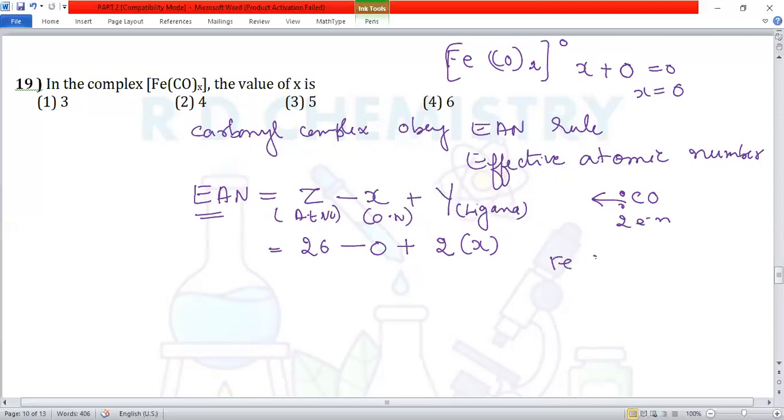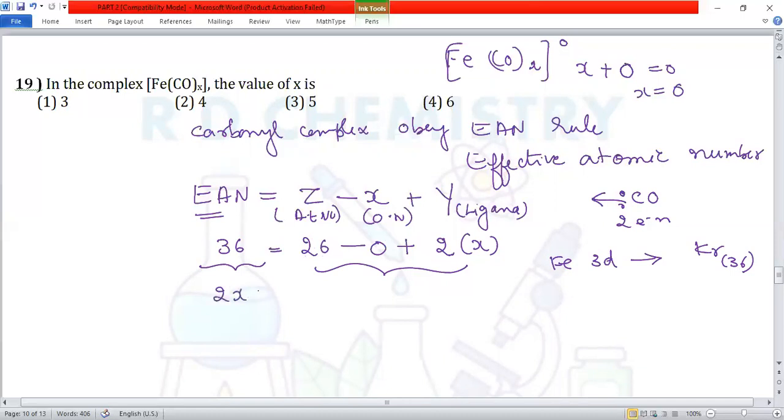Iron belongs to the 3d series, and in that series we have krypton as the noble gas, 36. That means the total number of electrons on the central metal atom equals the atomic number of the noble gas.